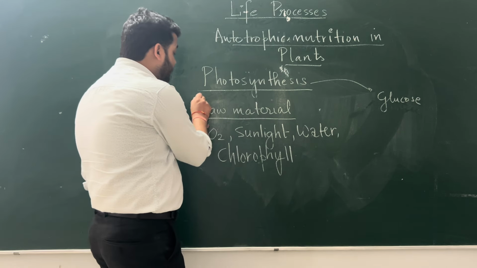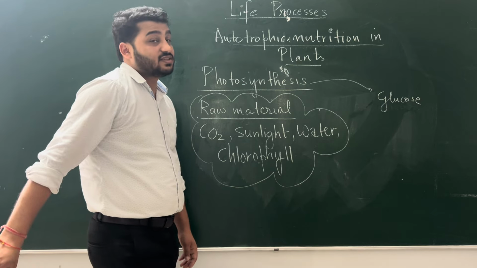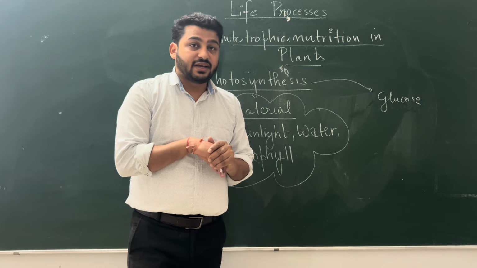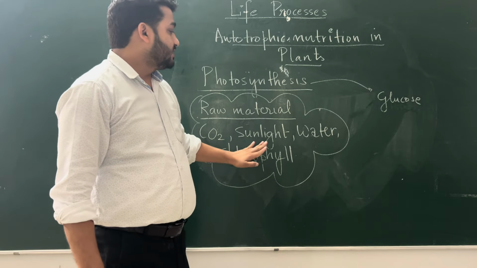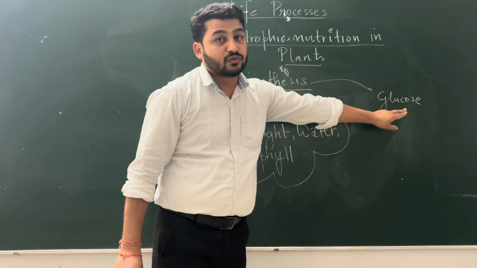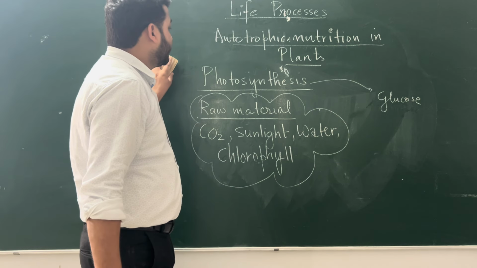These are the raw materials by which photosynthesis can be done, and they can make their own food themselves. Right? So what are these? Carbon dioxide, sunlight, water, and chlorophyll. And what will they make? They will make glucose as their food. Right? I'm just writing it.